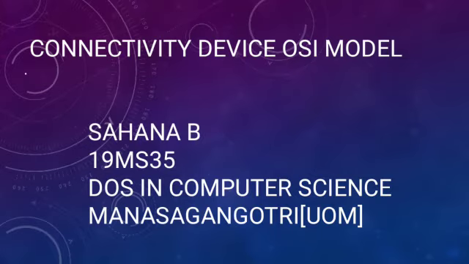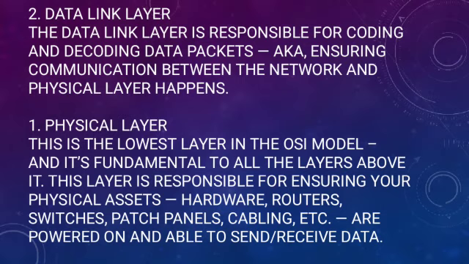Data link layer. The data link layer is responsible for coding and decoding data packets, ensuring communication between the network and physical layer happens. Physical layer. This is the lowest layer of the OSI model and it's fundamental to all the layers above it. This layer is responsible for ensuring your physical assets, hardware, routers, switches, patch panels, cabling, etc. are powered and able to send or receive data.